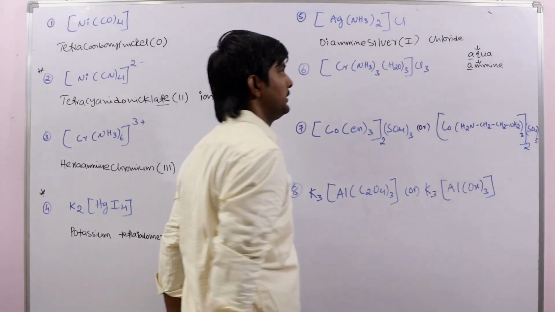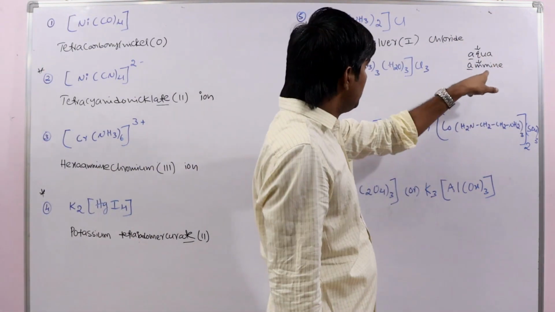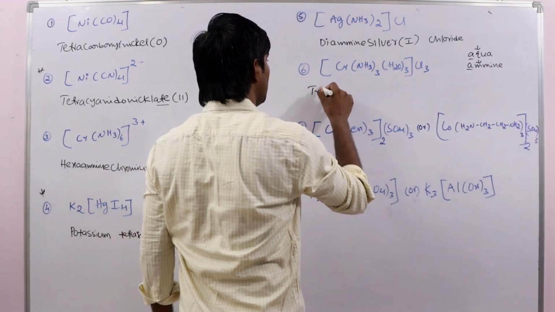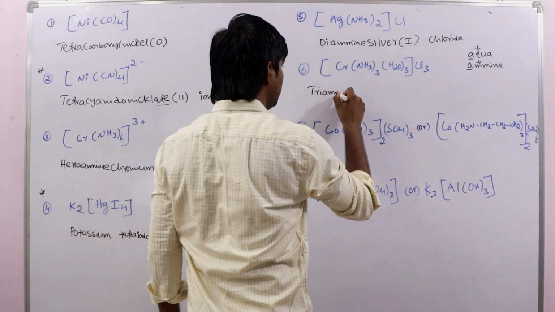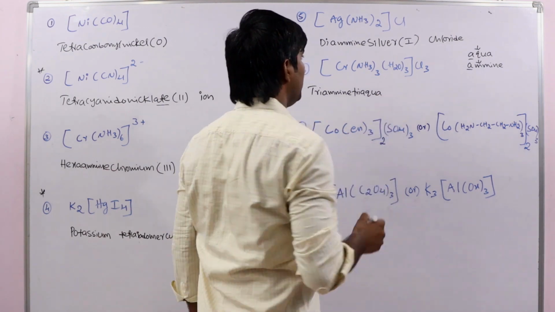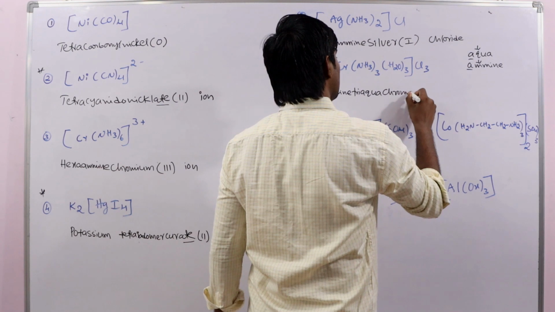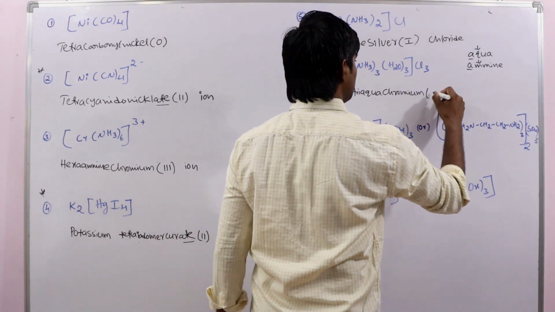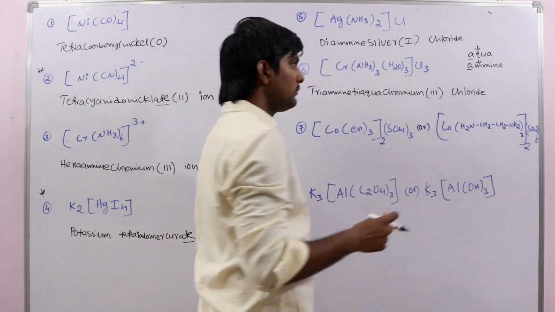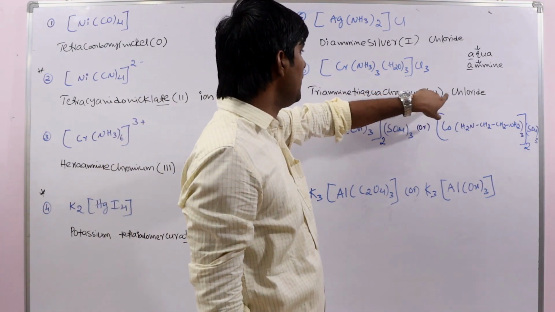M will come first, yes or no? I, J, K, L, M, N, O, P, Q, R, S, T. Okay, so M will come first, so that's why triamine, triaqua, chromium 3 chloride. Okay, triamine, triaqua, chromium 3 chloride.